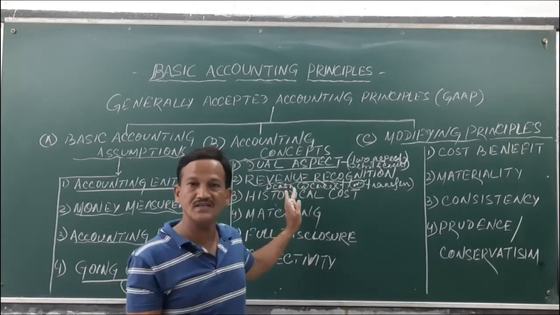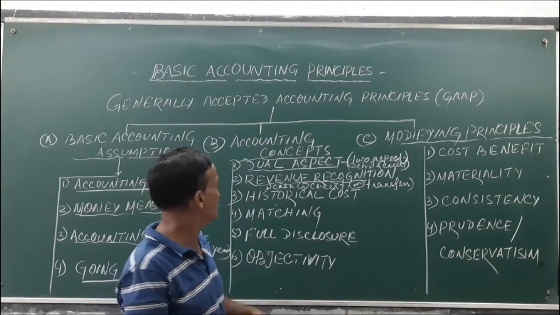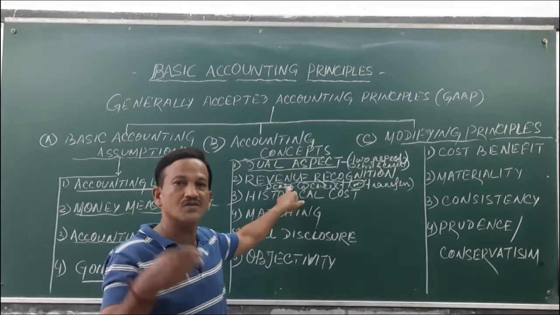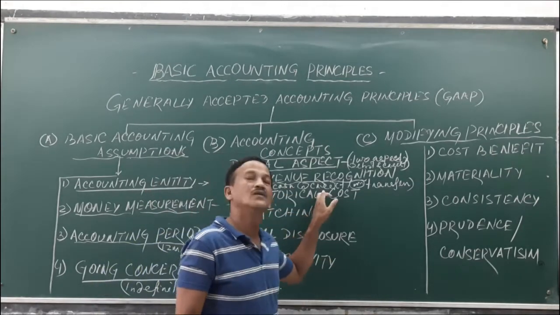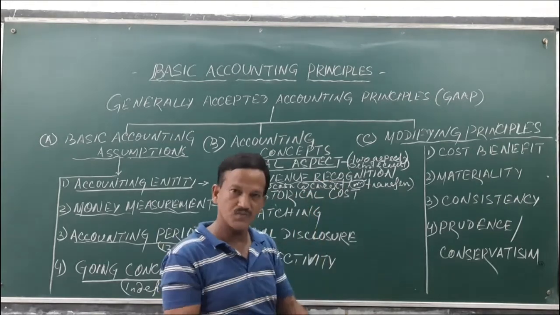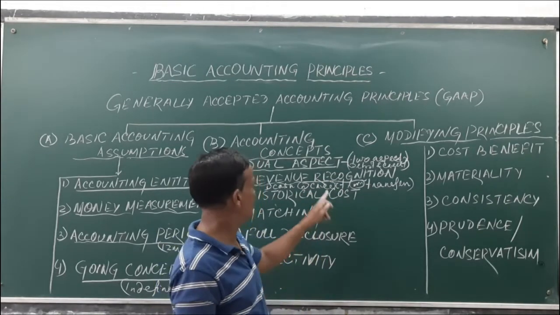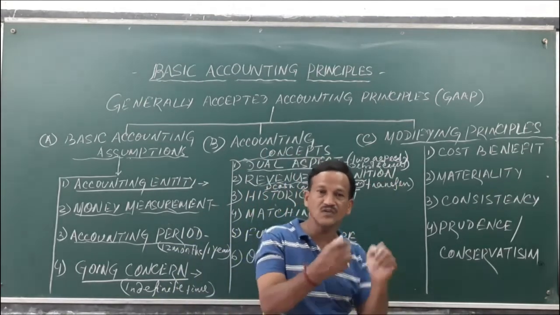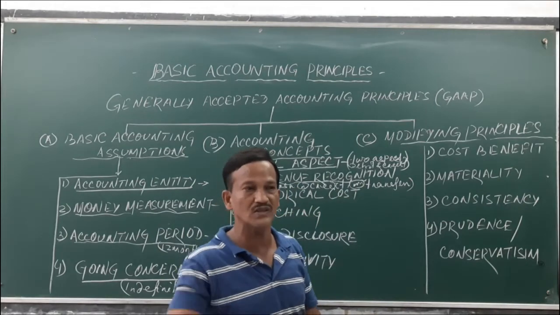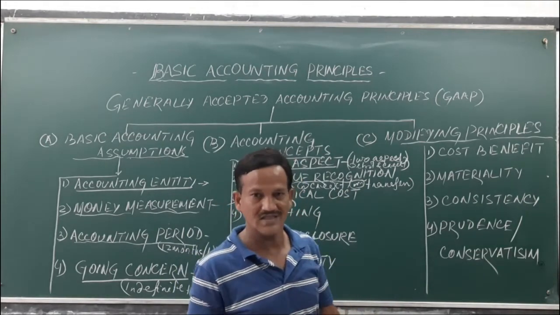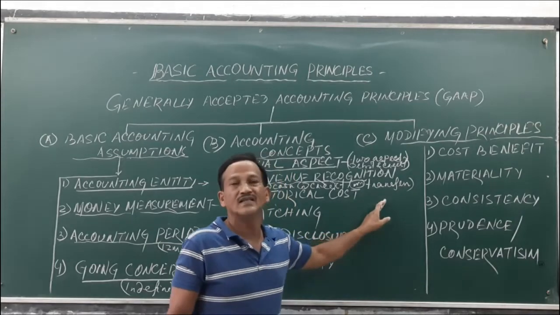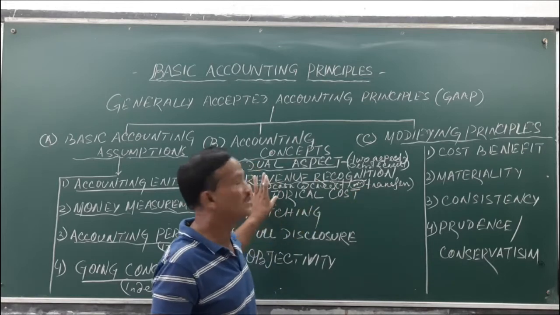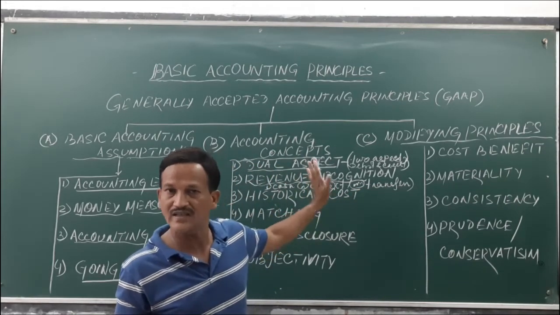That means the business will identify the revenue at three points. First, when the business realizes cash by selling the goods or by exchange or transfer of the goods. Second, when the business transfers the goods but may not receive the cash, that means the credit basis. And third, when the business transfers the ownership or title of the goods from the seller to the buyer, then at this point the revenue is to be recognized. So these are the three bases on which the business recognizes revenues.